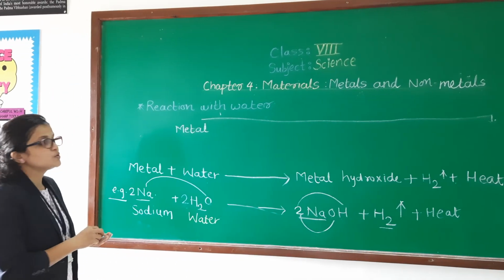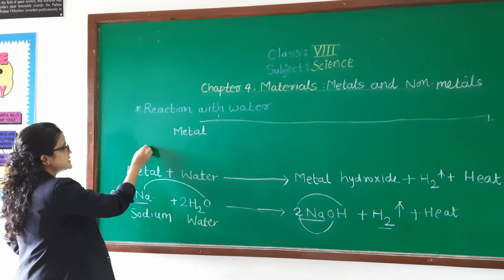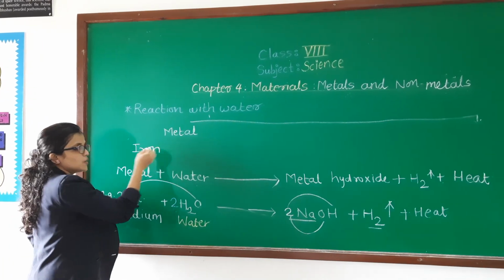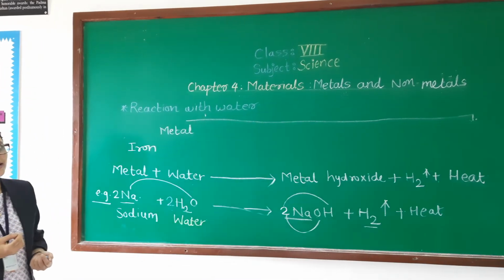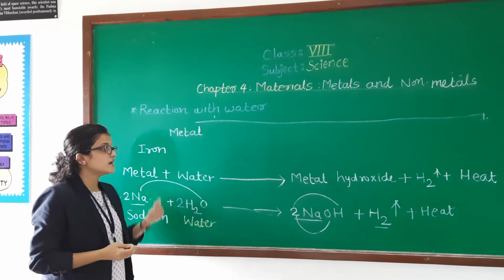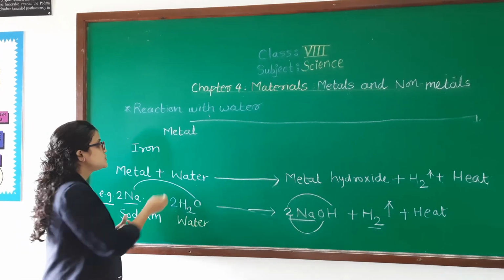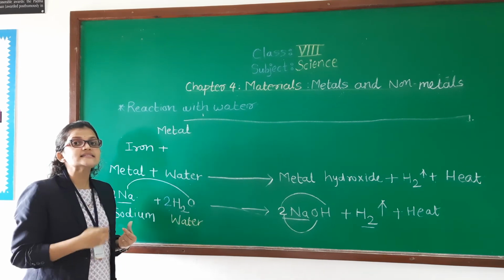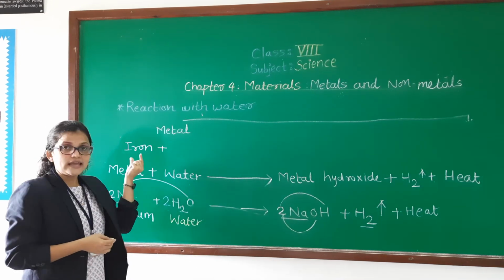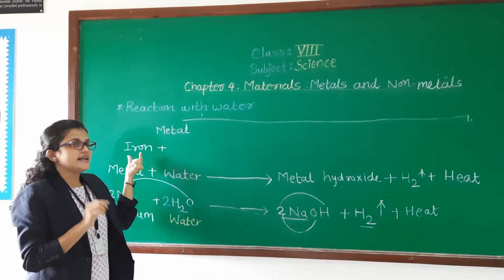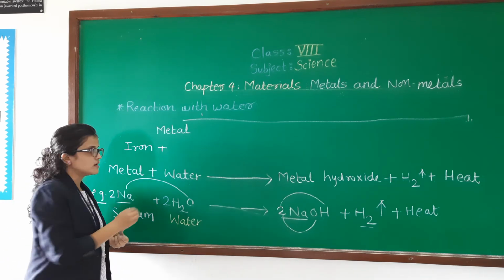One more thing I have to tell you: here I am going to take another example, iron. Iron is a metal. What will happen to this metal if we put iron into water?